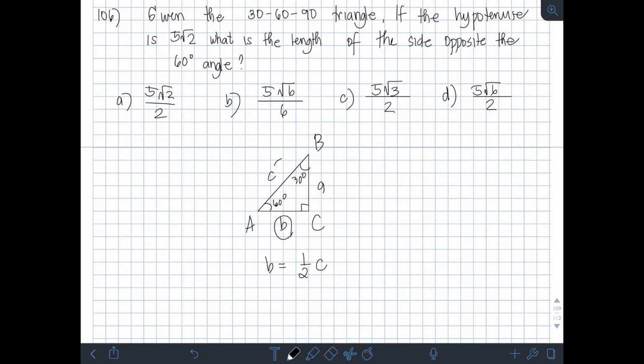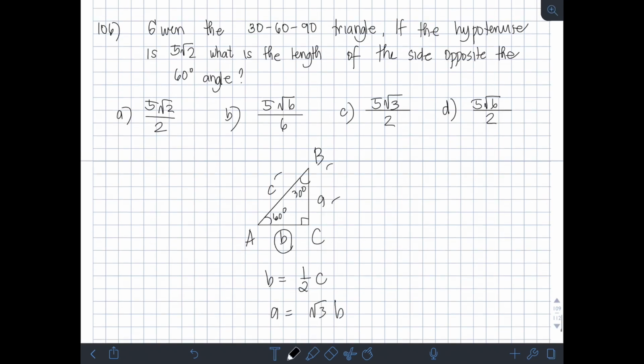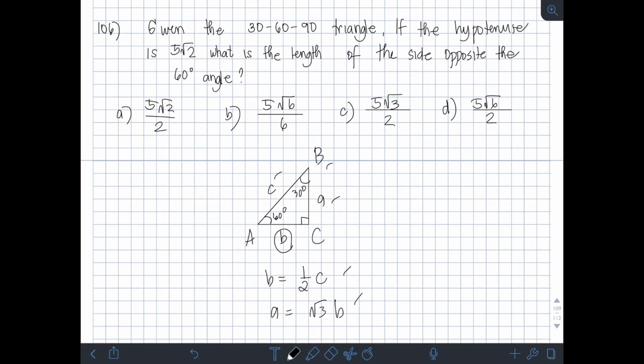And then the side opposite the 60 degree, which in this case is A, should be square root of 3 times the side opposite the 30 degree, which is B. Okay, so i-apply ngayon natin tong theorem na to dito sa problem. Ang given natin is yung hypotenuse C na 5 square root of 2 daw. Okay, ang tanong is, ano yung side opposite the 60 degree?